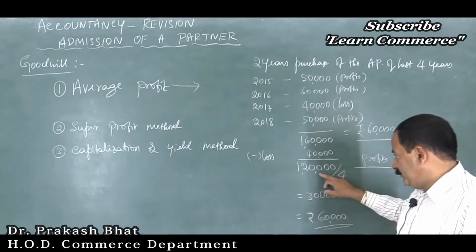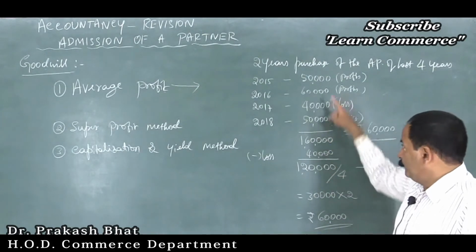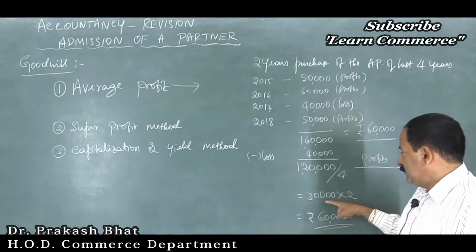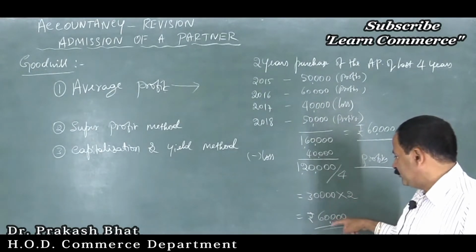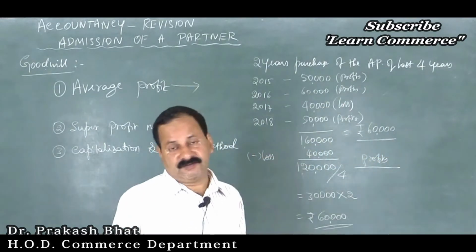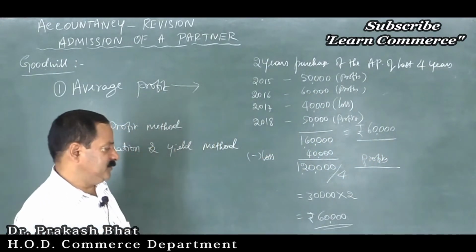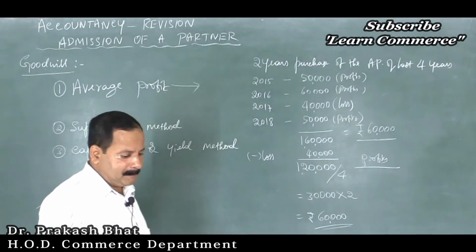Take the average by dividing it by the number of years, 4 years here, so the average is 30,000. 2 years purchase, so multiplied by 2, you will get rupees 60,000, right? Yes, that is what we will do here. Very simple. This is the goodwill of the business.